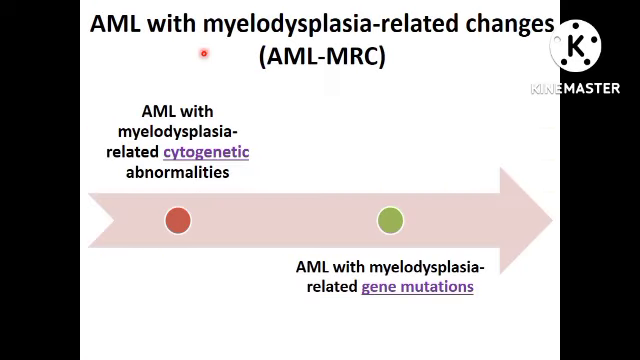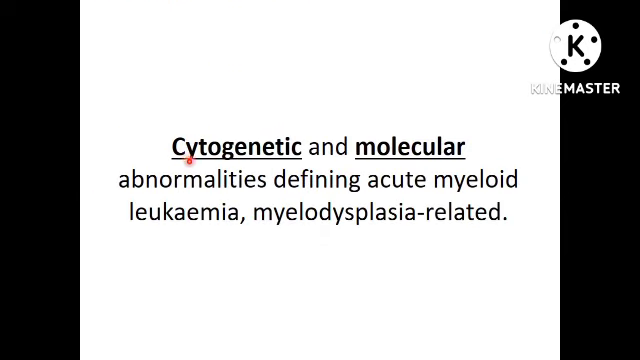The previous entity AML with MRC now has two separate categories: AML with myelodysplasia related cytogenetic abnormalities, and AML with myelodysplasia related gene mutations. Let us see what are all the cytogenetic and molecular abnormalities defining acute myeloid leukemia, myelodysplasia related.